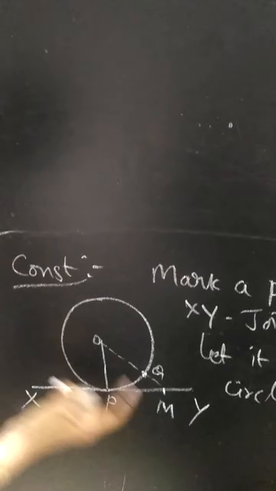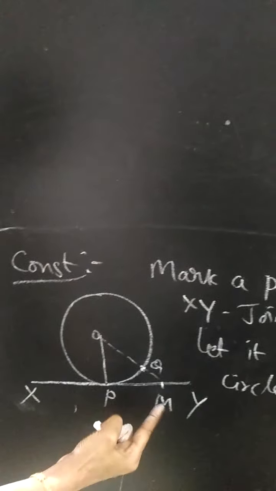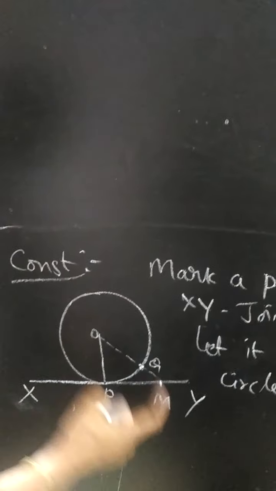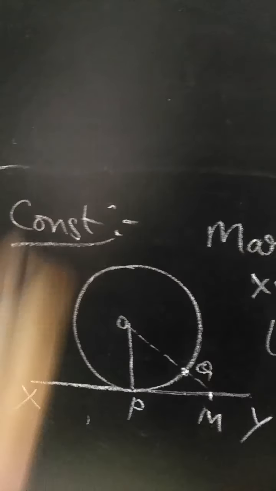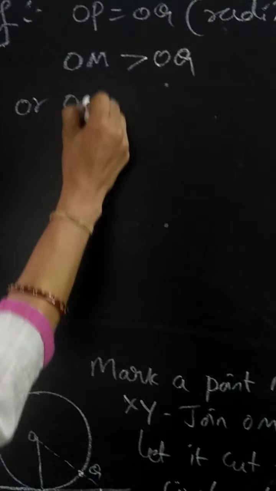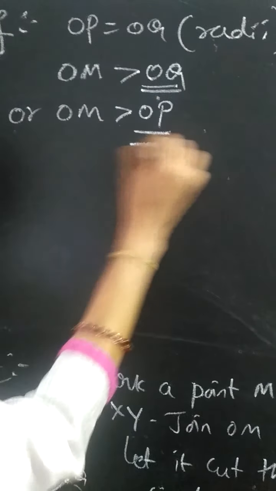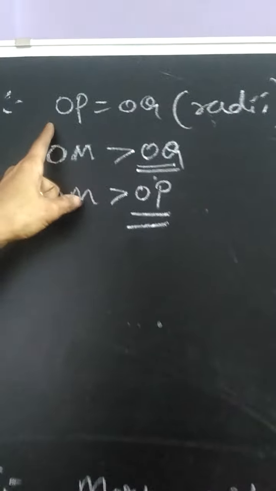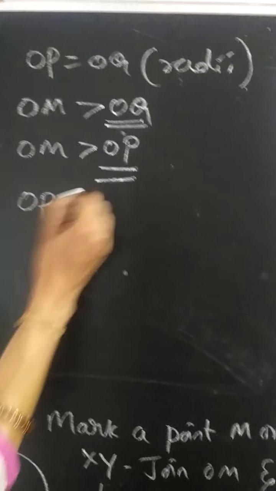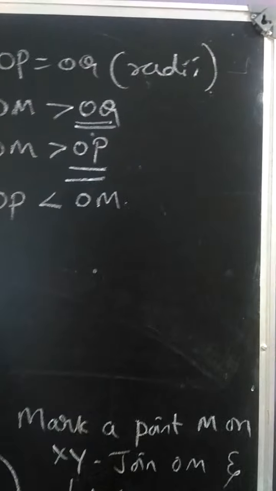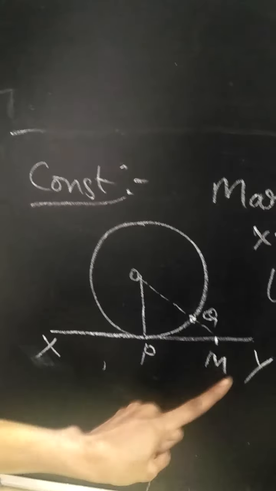Then when you see the figure, you can come to the conclusion that OM is greater than OQ. OM is greater than OQ because OQ is the radius, and OM comes out of the circle. Which can be written as OM is greater than OP. Instead of OQ we are writing OP because OP and OQ are equal. So this in turn can be written as OP is lesser than OM.